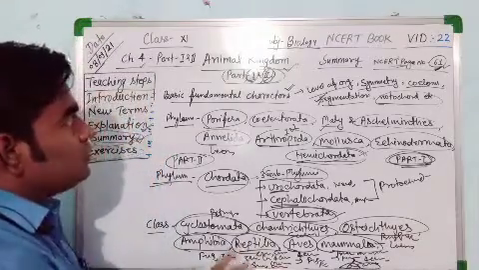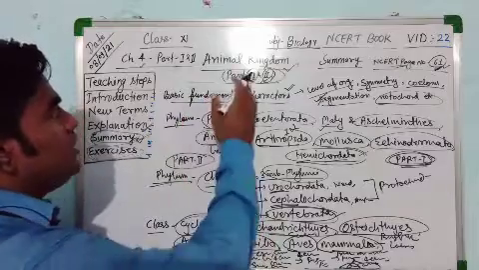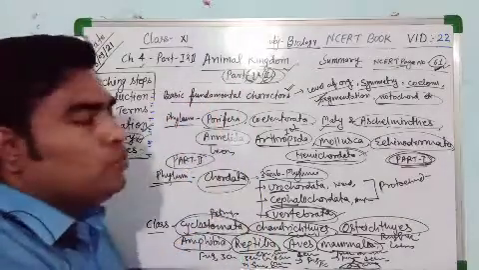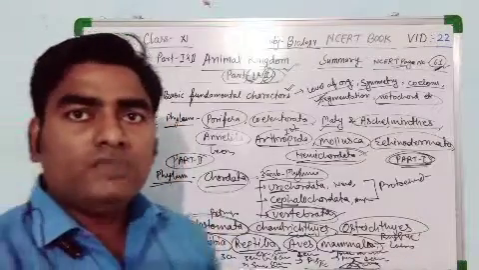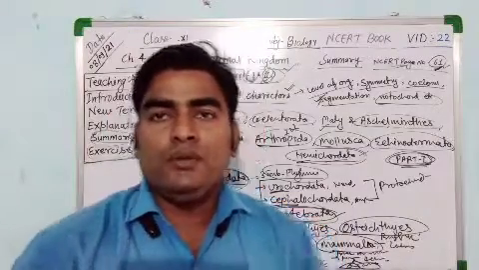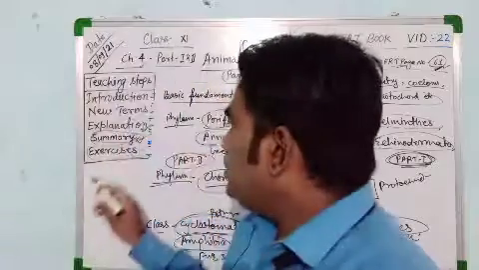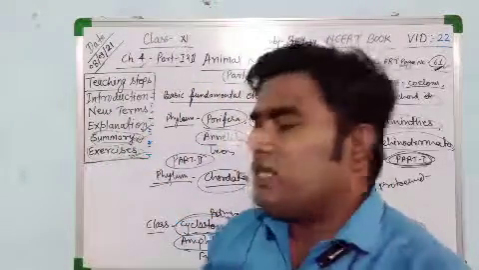So this is all about the complete summary of chapter number 4, part 1 and part 2, Animal Kingdom, and this is all about video number 22. In the next video, video number 23, we are going to see some exercise question answers.